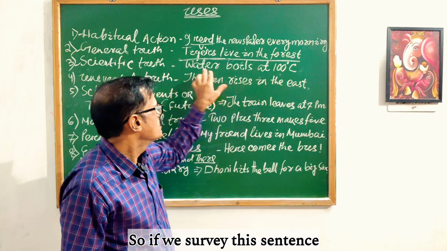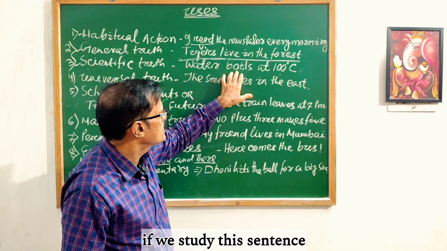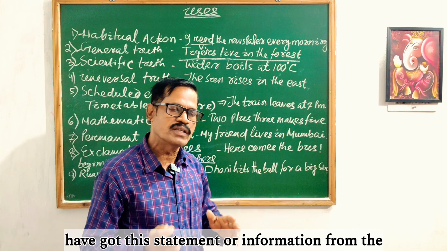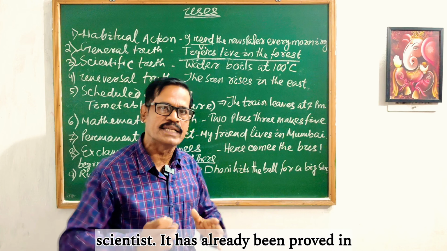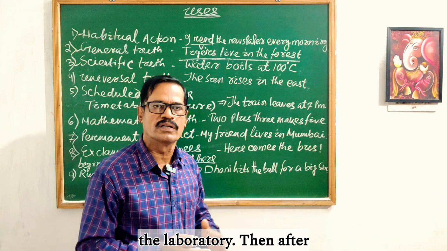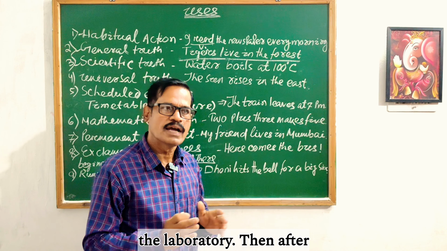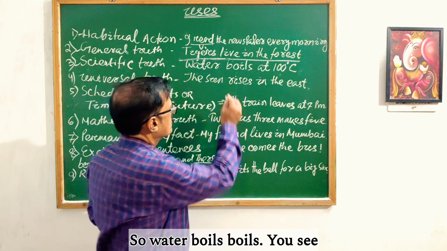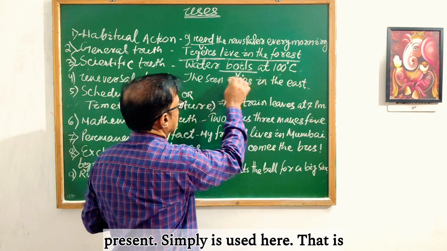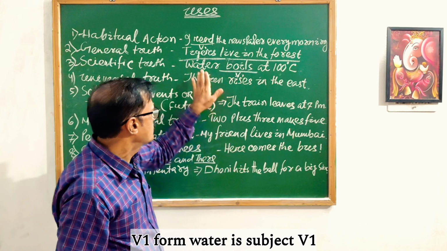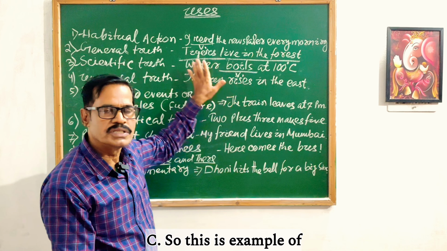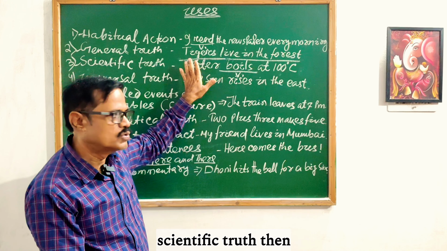If we study this sentence, water boils at 100 degrees Celsius, that means we have got this statement or information from the scientist. It has already been proved in the laboratory, and then this truth came to light. So water boils. Boils, you see, present simple is used here, that is V1 form. Water is the subject, then V1. Water boils at 100 degrees Celsius. So this is the example of scientific truth.